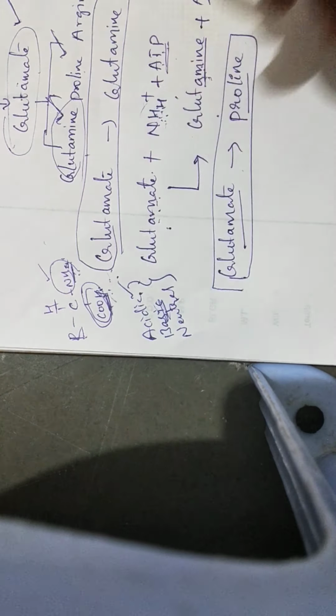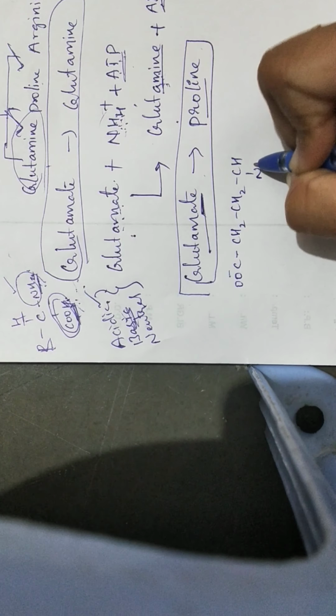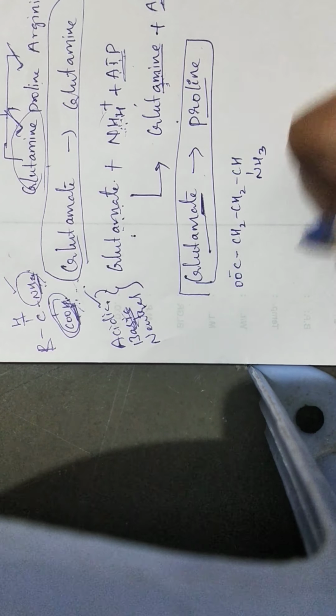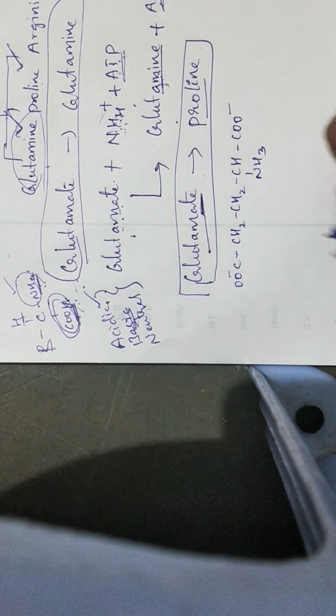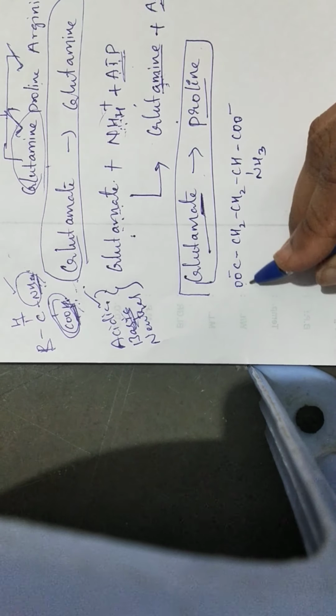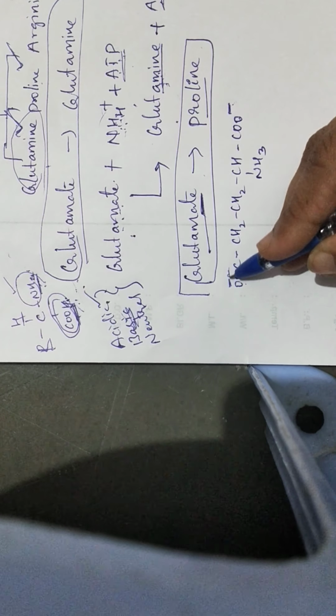So glutamate is an acidic amino acid. It contains 2 COOH groups and 1 amino group. So glutamate, it is a salt form. Okay, so COO minus, CH2, CH2, CH, NH3 plus. This H migrated to here. NH2 became NH3 plus. COO minus. As it is the ate form, I have written COO minus and COO minus.